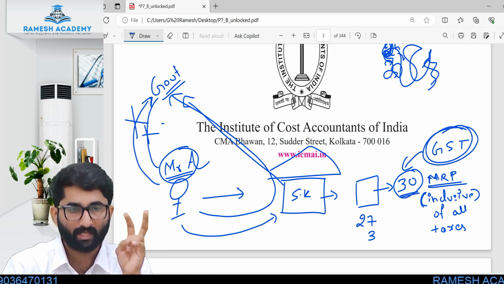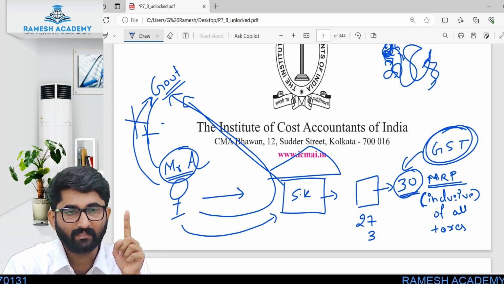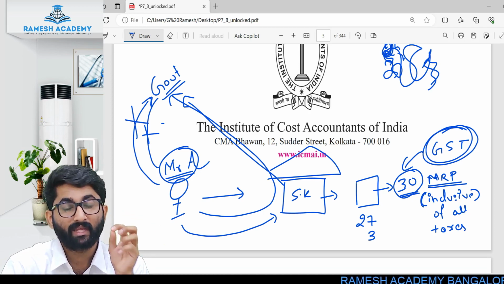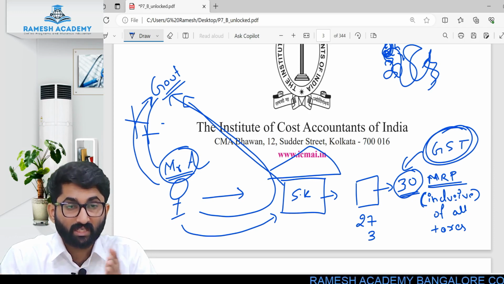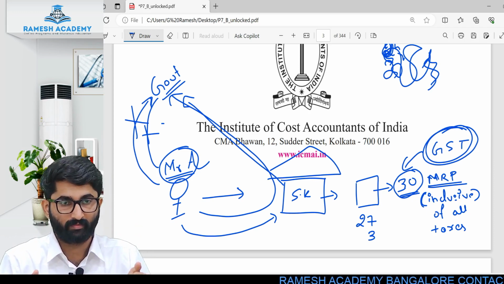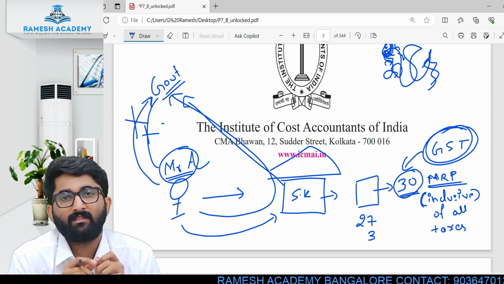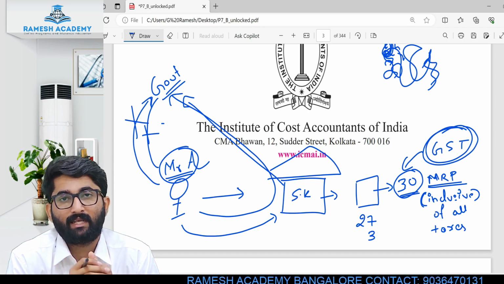So there are two types of taxation. One is direct tax. The second one is indirect tax. Now direct tax is paid directly by the income earning group. The income earning group is directly paying it to the government. This is called direct tax.